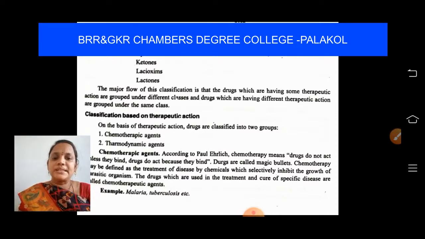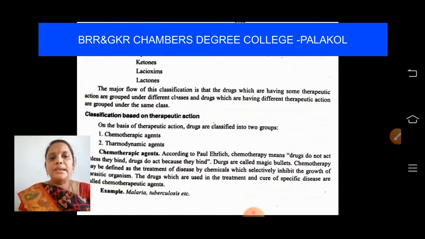I have discussed the classification of drugs based on functional group. Now, the important classification is based on therapeutic action. The activity of the drug, for what the drug is used, how the drug is used, and for which disease the drug is commonly used. Based on its therapeutic activity, the drugs are also classified into different types. For example, on the basis of therapeutic action, drugs are classified into two groups.